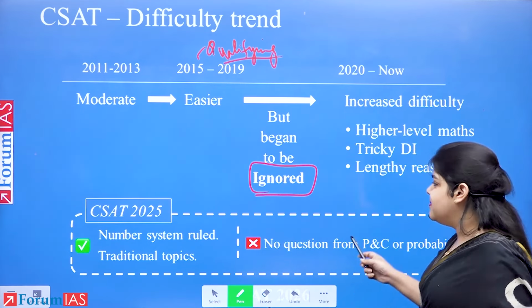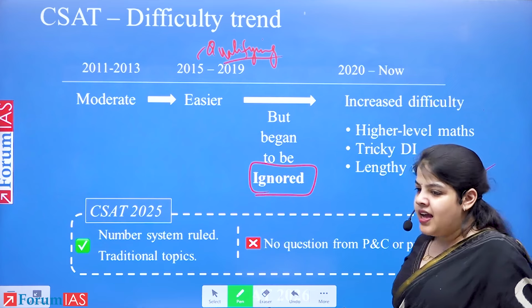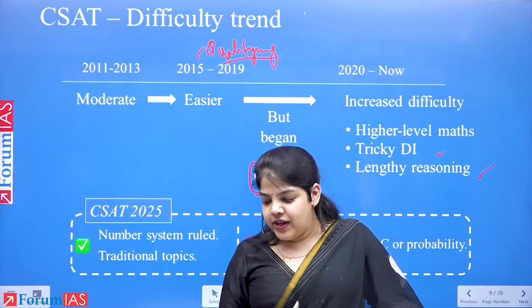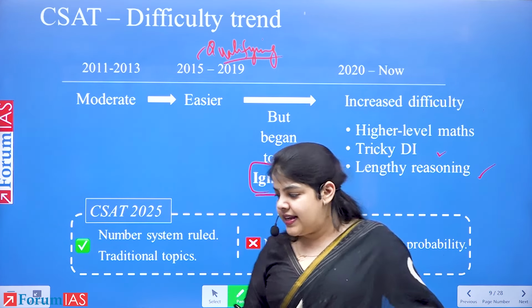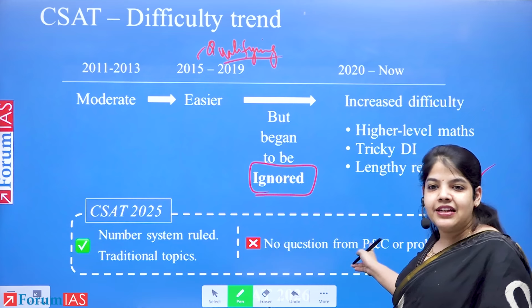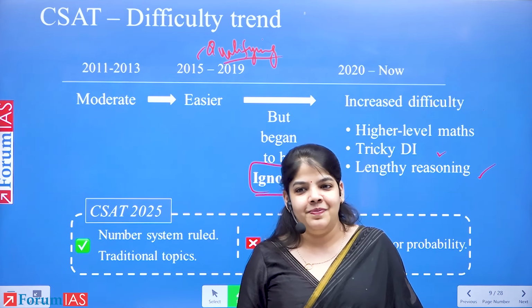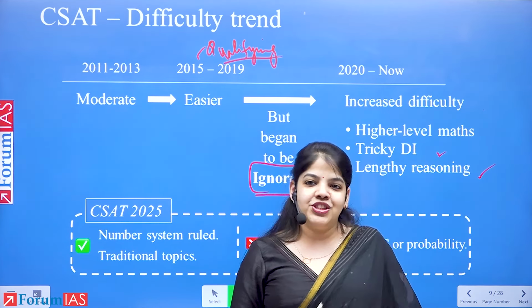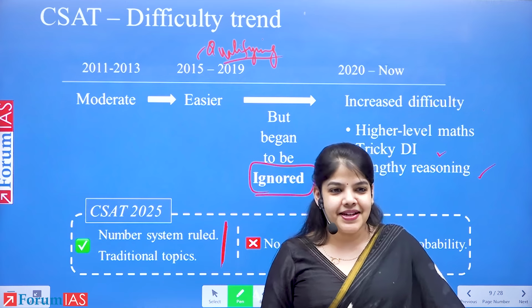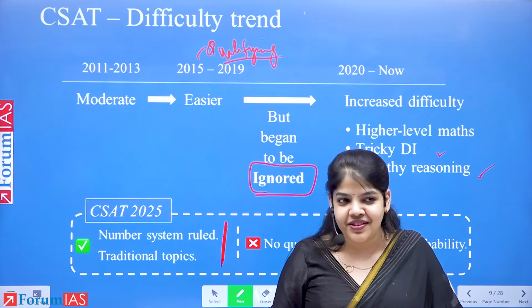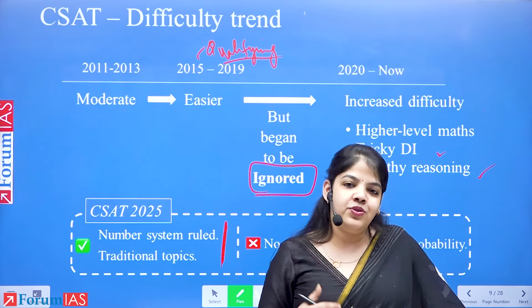But at the same time, we see in 2025, there were no questions asked from the very expected and probable areas like permutation, combination, probability. No question. There were more questions from number system and traditional topics, traditional school mathematics, basic maths, due to which we found the paper tough.